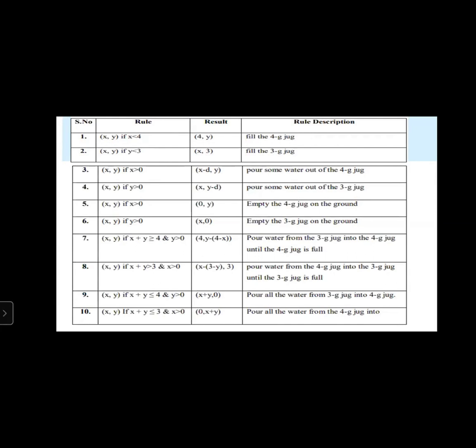Here we have a 4-gallon jug and a 3-gallon jug. First rule: fill the 4-gallon jug.